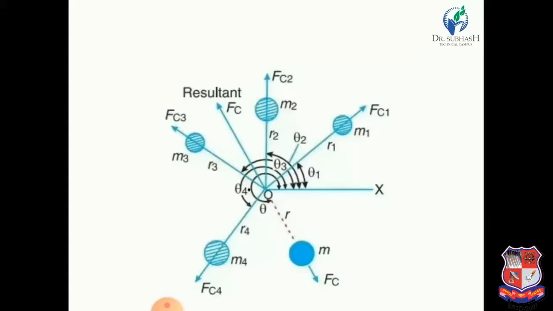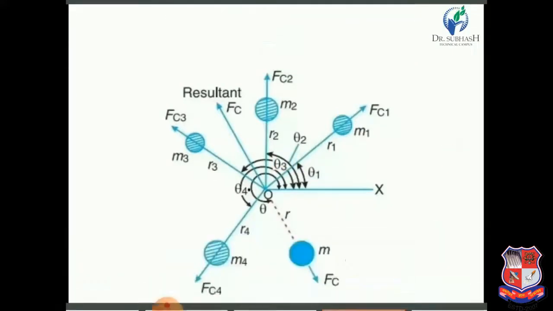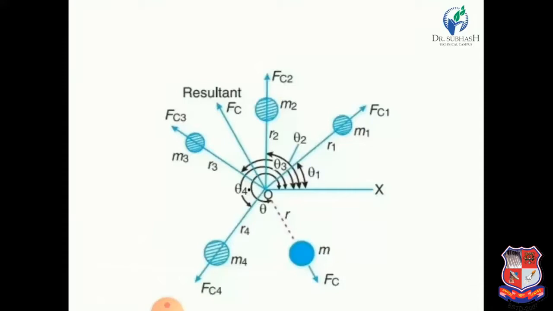Now let us consider the 4 masses M1, M2, M3 and M4 which are making angles theta 1, theta 2, theta 3 and theta 4 with the horizontal line OX as shown in the figure. Now we can see that because of rotation, the M1 mass is rotating with angular speed omega. These four masses are rotating with the same angular speed omega because the four masses are attached on the same shaft.